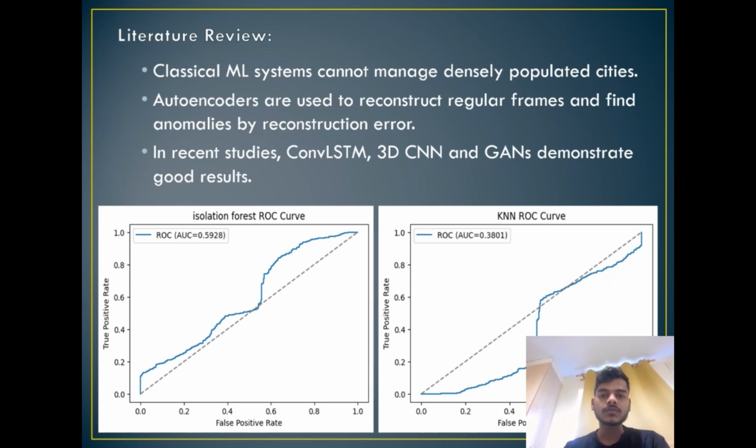Autoencoders are used to reconstruct regular frames and find anomalies by reconstruction error. We can see here the Isolation Forest ROC curve and the KNN ROC curve. There is a huge difference between these two graphs.